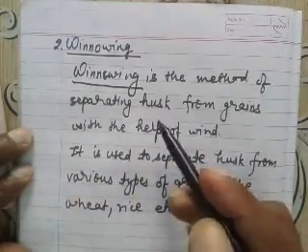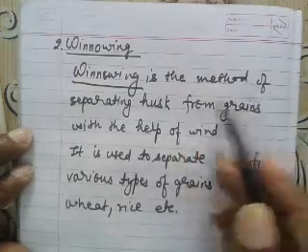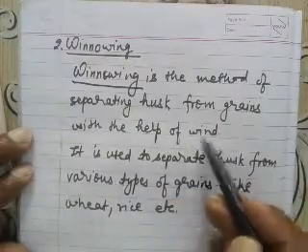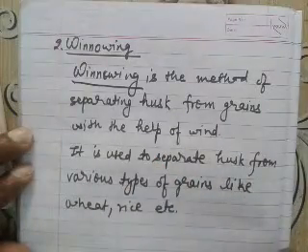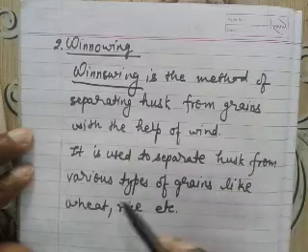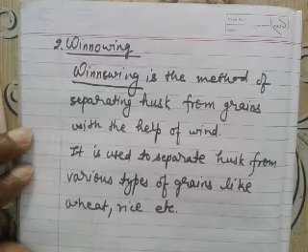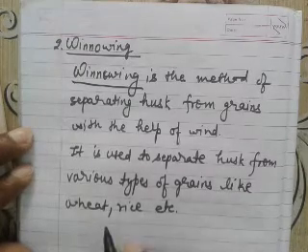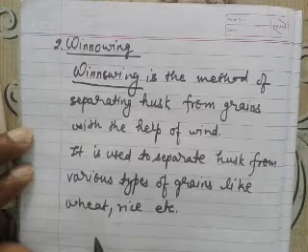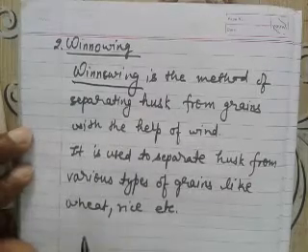So we can define the winnowing method as the method of separating husk from grains with the help of wind, and it is used to separate husk from various types of grains like wheat and rice. Up to here I already discussed in my previous video.